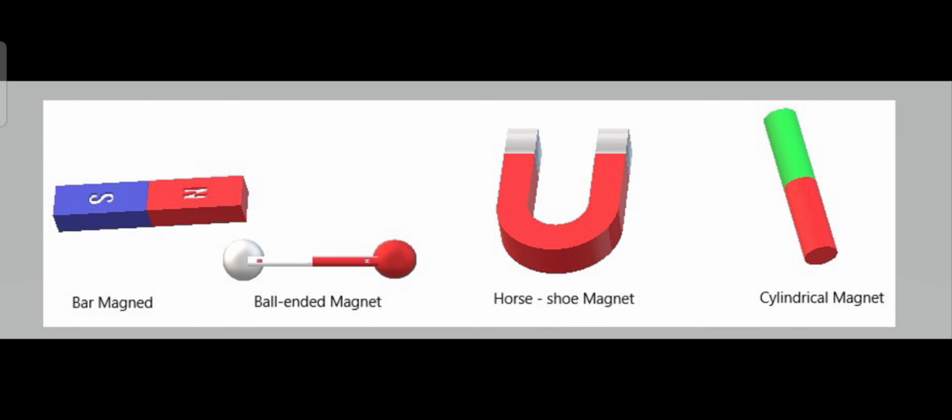The third is the horseshoe magnet, because it looks like the shoe of a horse. The last one is cylindrical in shape, so it is known as a cylindrical magnet. These are artificial or man-made magnets, the two different types of magnets.